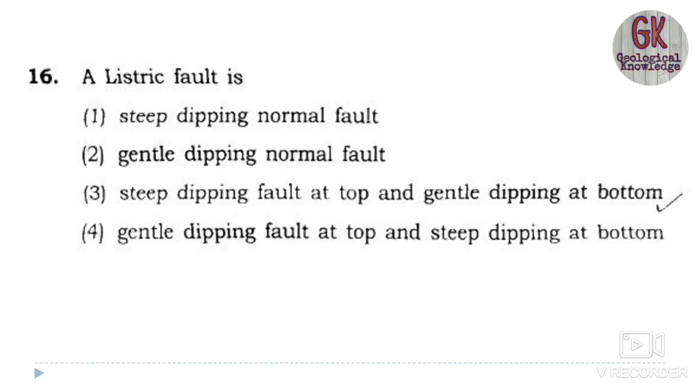The 16th one is, what is the Listric fault? This is a very prominent, very special type of fault. You must understand two important factors: it is a curved normal fault, so curvature must be present in a Listric fault. How can we define it?